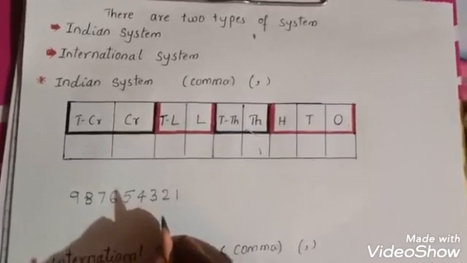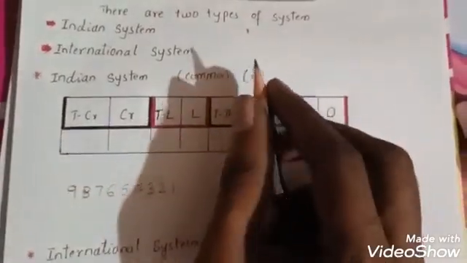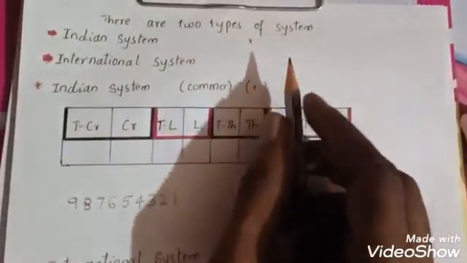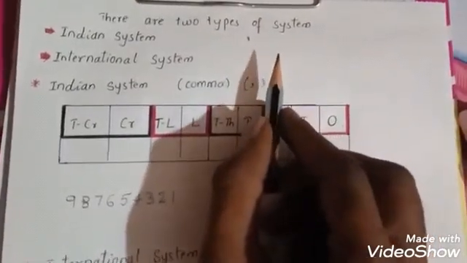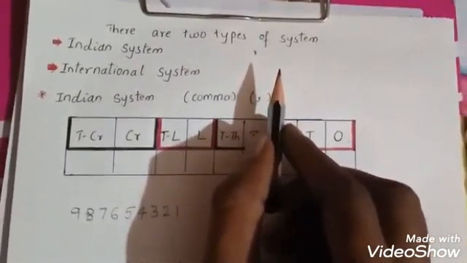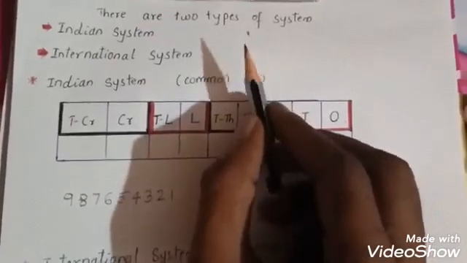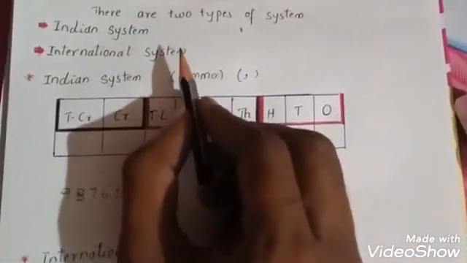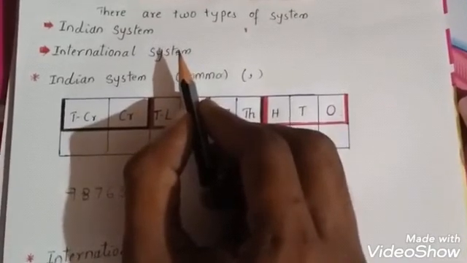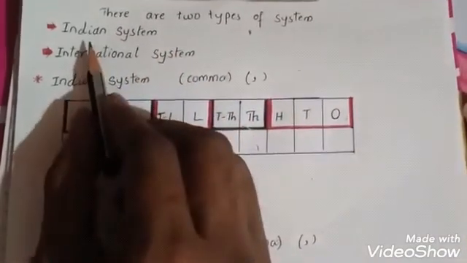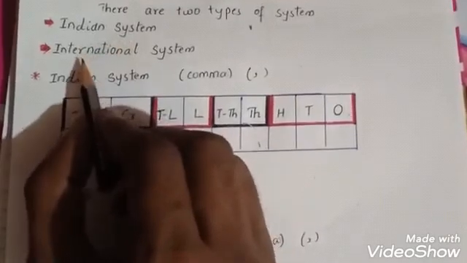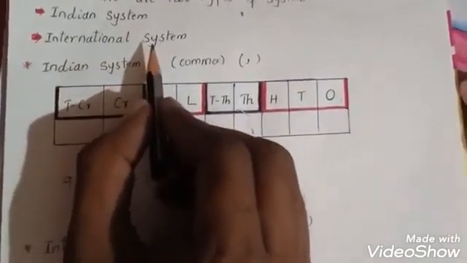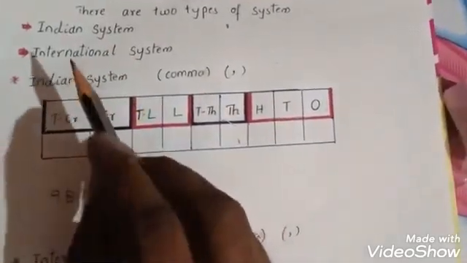So here children, the number systems. In a number system, this is very important. There are two types of systems of numeration. The first one is the Indian system and the second one is the international system. So in the Indian system,